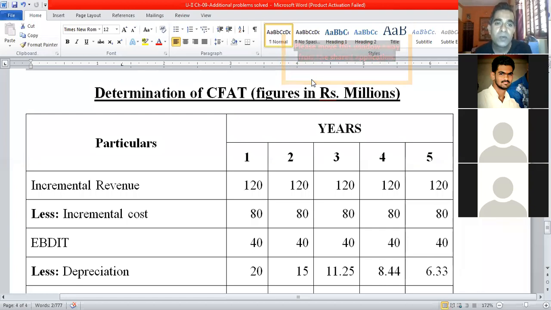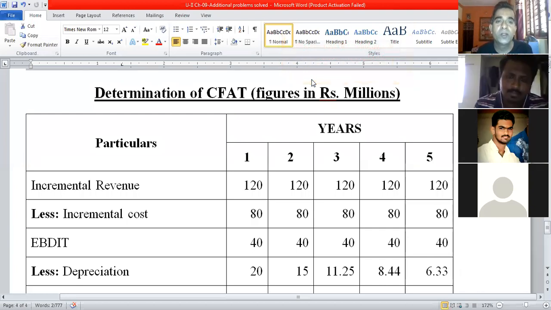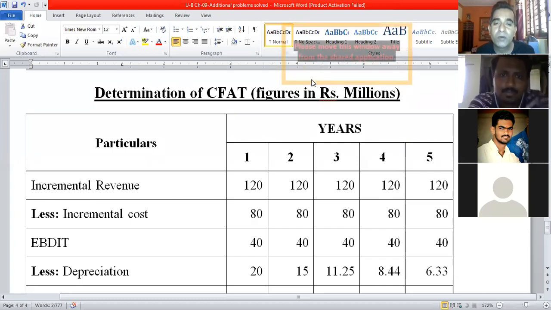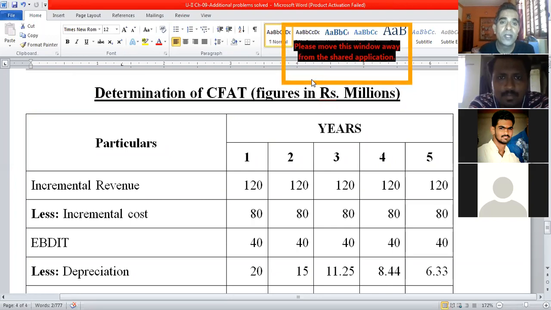In the classroom, I took the theory part on data, how to find out the items involved in the cash flows, and how to treat them, like how to treat depreciation, tax, and interest on debt, and what are the different types of items in the cash flows.